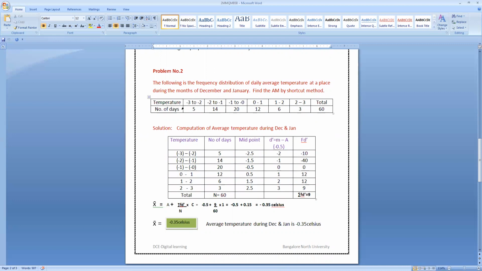So the temperatures they have given are minus 3 to minus 2, minus 2 to minus 1, minus 1 to 0, 0 to 1, 1 to 2, 2 to 3. And the frequency values, the number of days, are 5, 14, 20, 12, 6, 3, and the total of frequencies is 60. So we know that for the shortcut method, the formula is A plus sigma FD by N into C. So we require the D column.